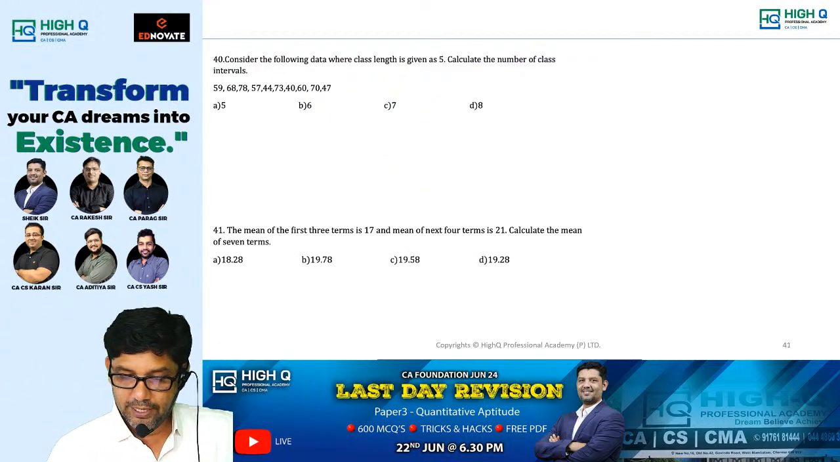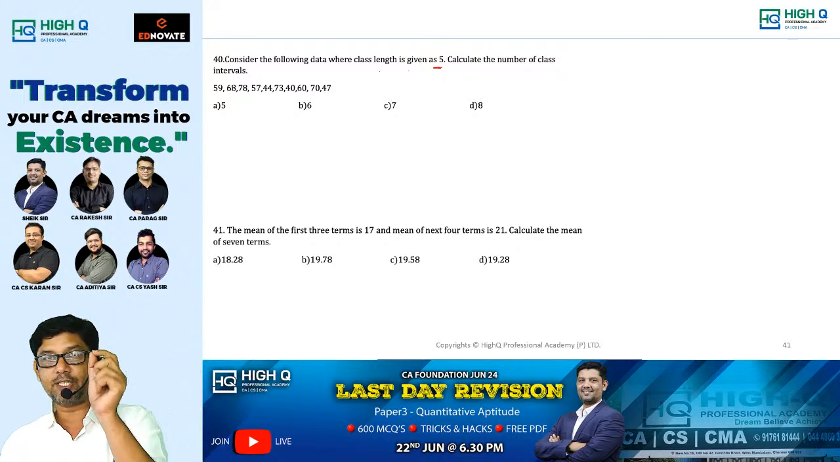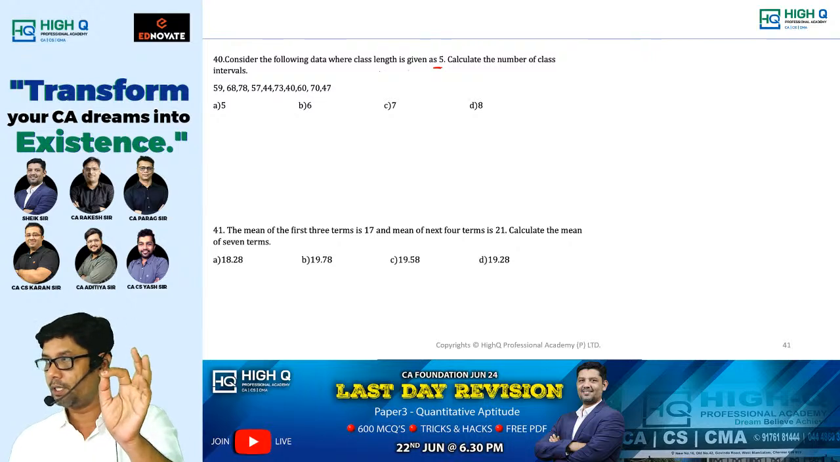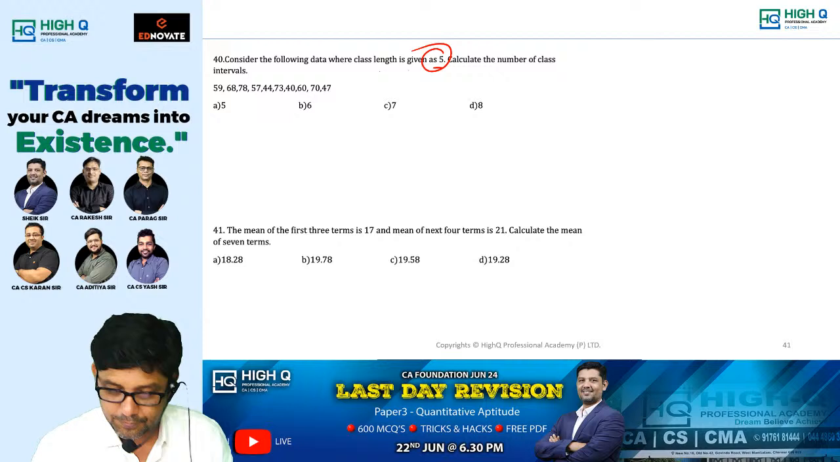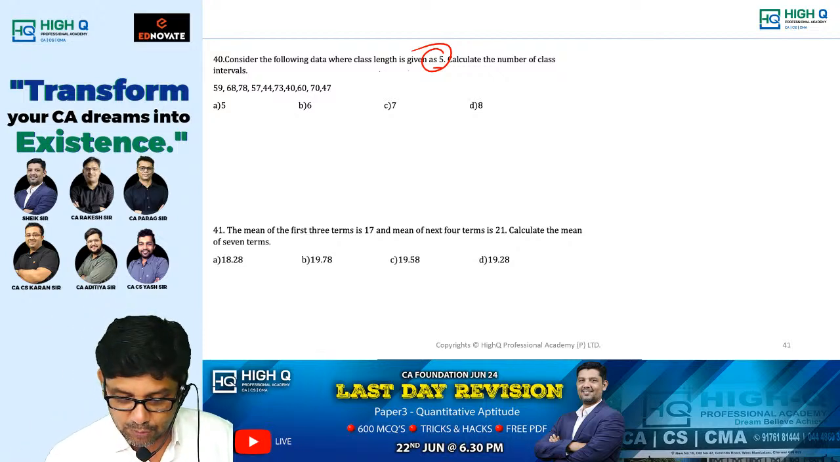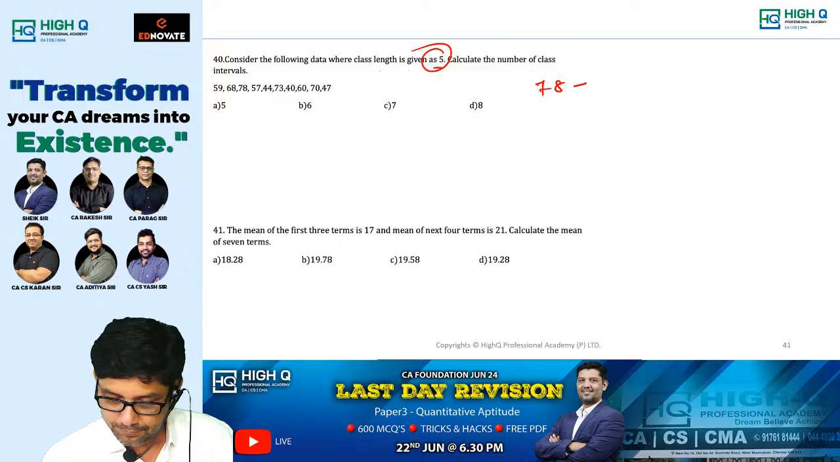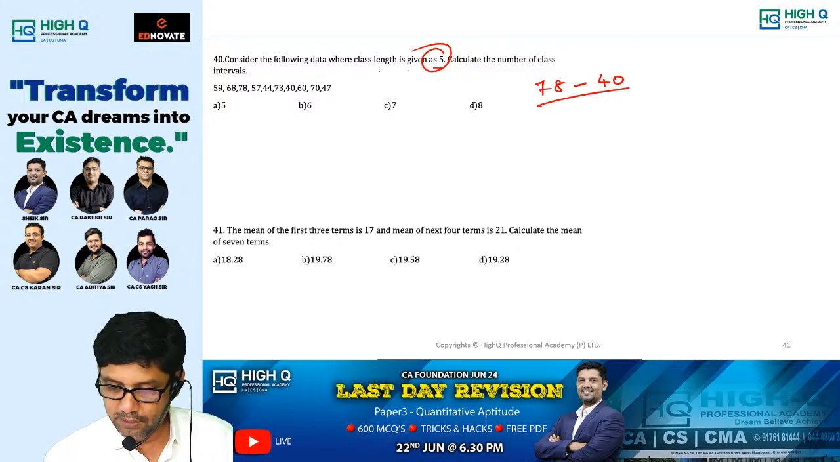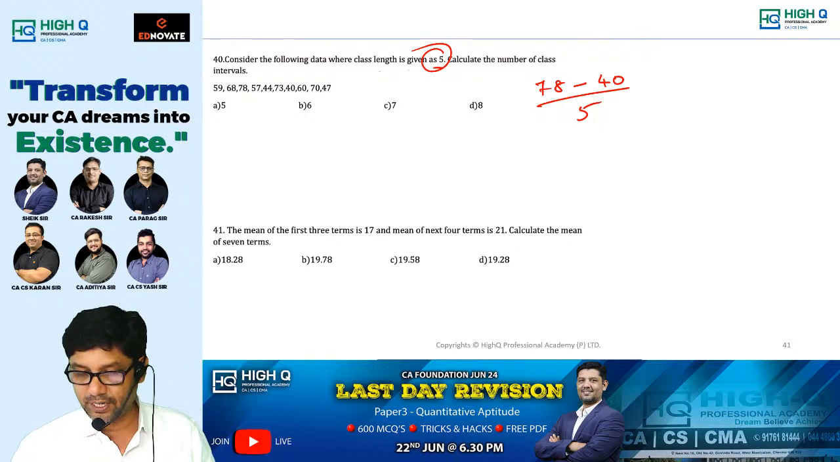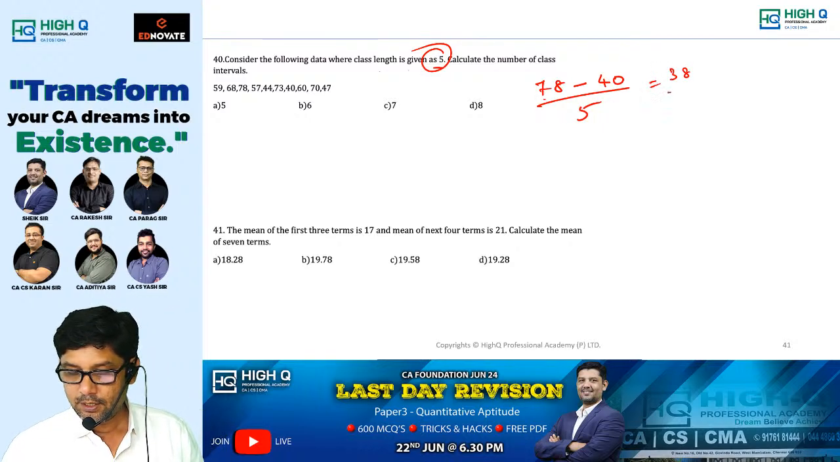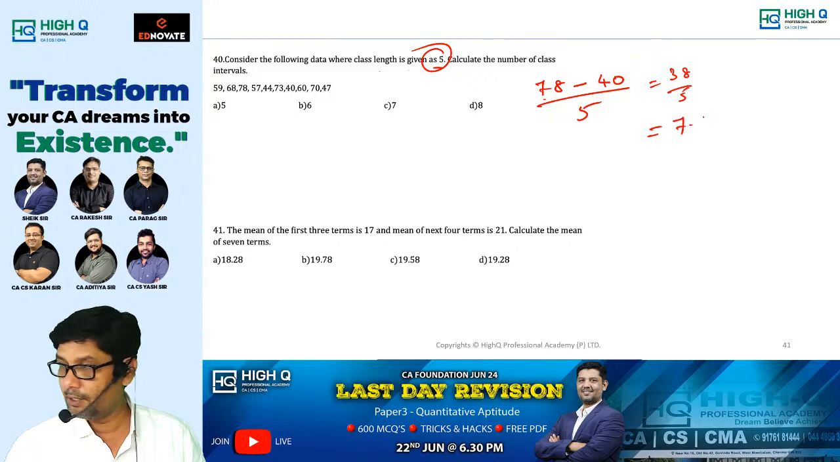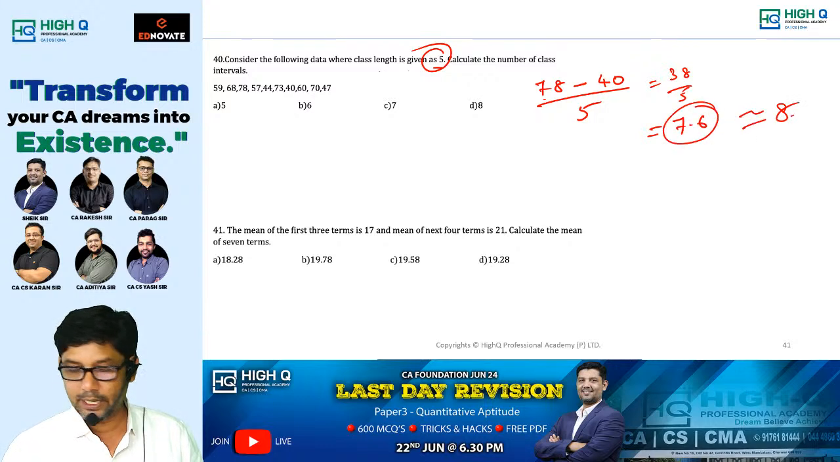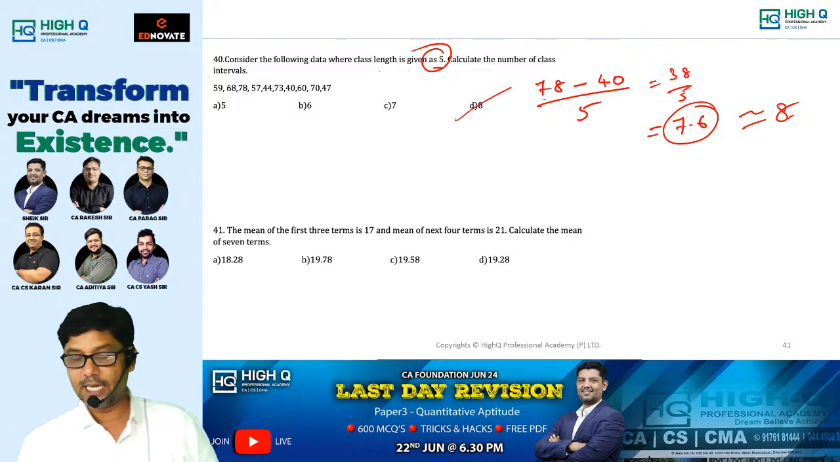Consider the following data where class length is given as 5. Calculate the number of class intervals. My dear, look at this question very carefully. If they ask you to find out the number of class intervals, I'll give you the shortcut. Range divided by class length. What is range? Highest value is what? 78. Lowest value is what? 40. 40 only, na? 78 minus 40 divided by how many? Class length is 5. 78 minus 40 is what, my dear? 38 divided by 5, which is equal to 7.6. Approximately it is 8. Therefore there are 8 class intervals.